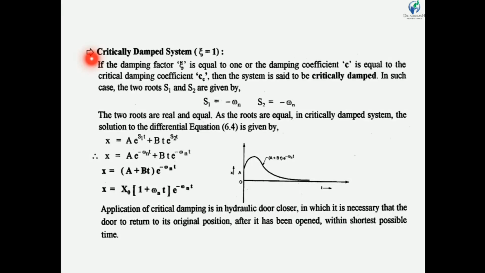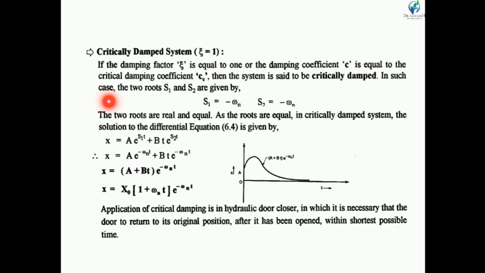Now the critically damped system. Let us discuss the critically damped system. When zeta is equal to 1, our system is said to be critically damped. If the damping factor zeta is equal to 1, or the damping coefficient c is equal to the critical damping coefficient cc, then the system is said to be critically damped.